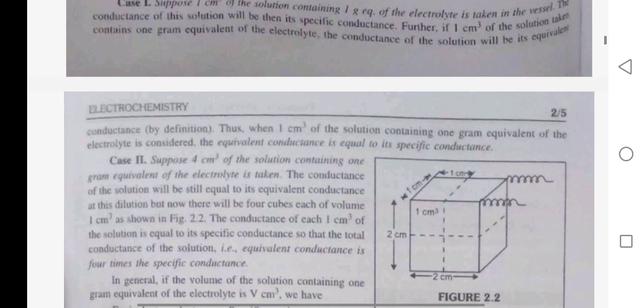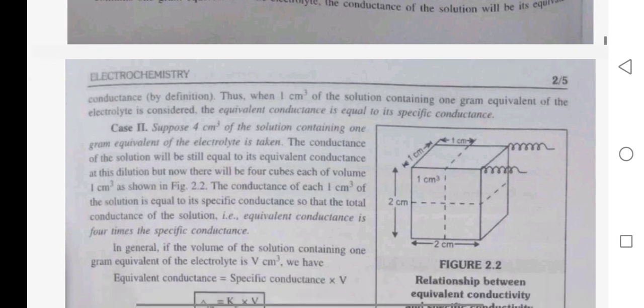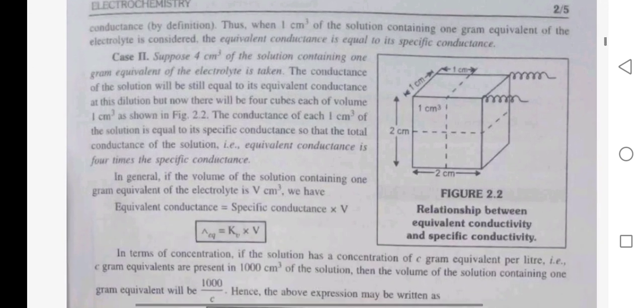Thus, it is considered that the equivalent conductance is equal to the specific conductance. Case second, suppose 4 centimeter cube of the solution containing 1 gram equivalent of the electrolyte is taken. The conductance of the solution will still be equal to the equivalent conductance at this dilution, but